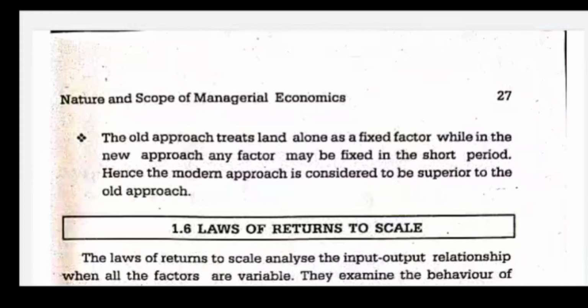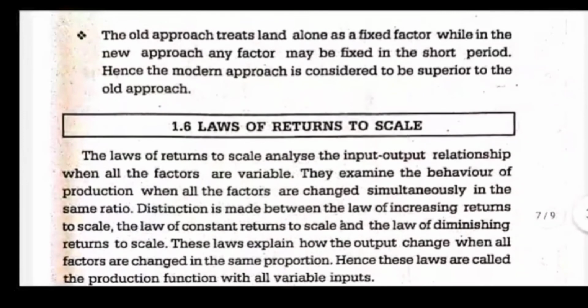The old approach treats land alone as a fixed factor, while in the new approach, any factor may be fixed in the short period. Hence, the modern approach is considered superior to the old approach. So, that is the differentiation between the law of variable proportion and the law of diminishing returns. The thought pattern is almost similar, only here and there subtle changes are there. So, that is the law of variable proportion.